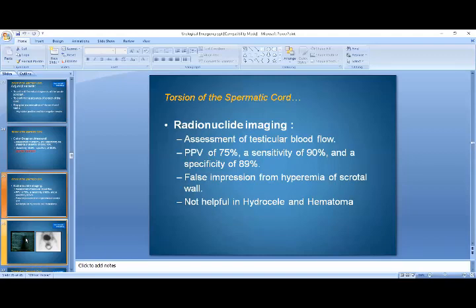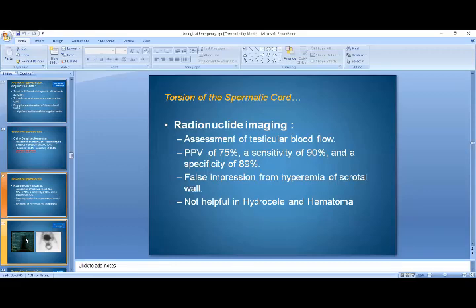Whereas in experienced hands, you can even appreciate testicular torsion by clinical assessment: a high riding testis in the scrotum with a transverse lie, whereas the normal testis has a vertical lie, and the testis is swollen and tender, whereas the contralateral testis is normal. The major thing from which you will have to exclude testicular torsion is epididymo-orchitis.